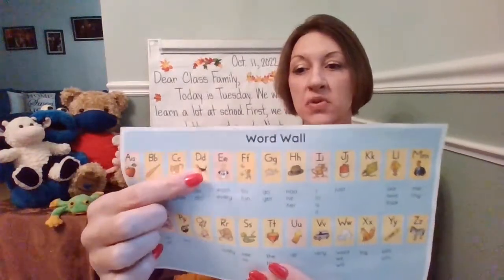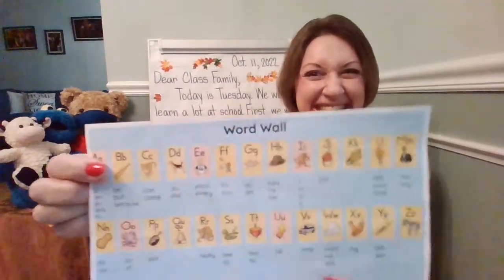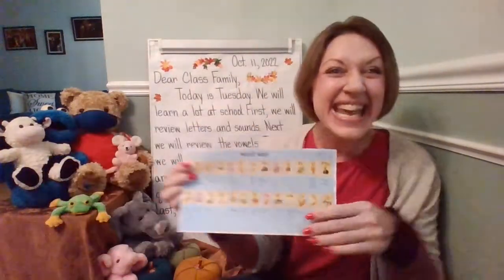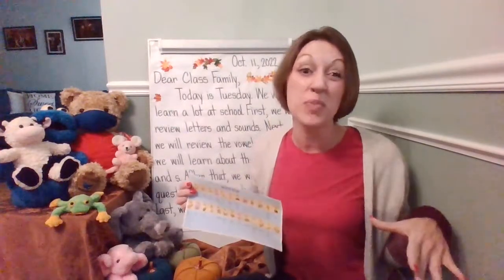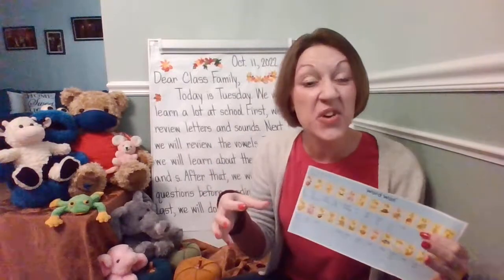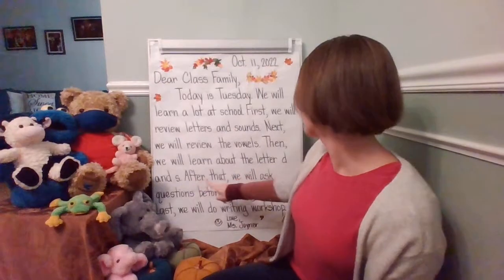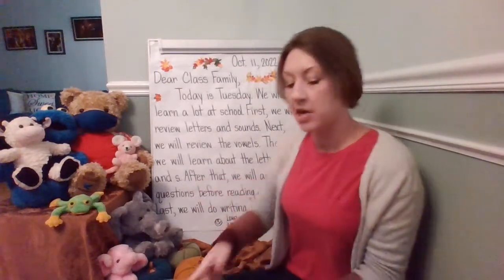So today we're focusing on D, dog, duh, and S, snakes. We'll be learning how to write that today in kindergarten. And we'll be using our whiteboards and dry erase markers. And we have different items that begin with the letter D and different items that begin with the letter S. And we'll be able to look through those items to hear those beginning sounds like D, dog, and S, snakes. After that, we'll ask questions before reading a book.